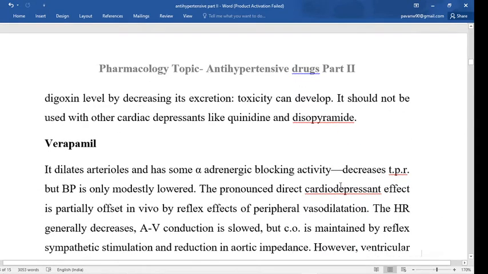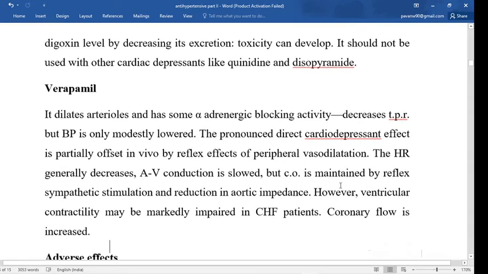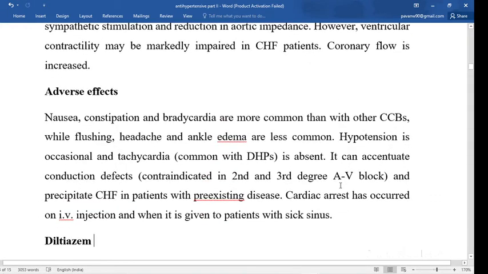Now see the first drug, it is verapamil. It dilates arterioles, and has some alpha adrenergic blocking activity also, and due to that it decreases the total peripheral resistance, and blood pressure is only modestly lowered. The heart rate generally decreases, and AV conduction is slowed. Adverse effects: nausea, constipation, bradycardia, flushing, headache are the side effects.